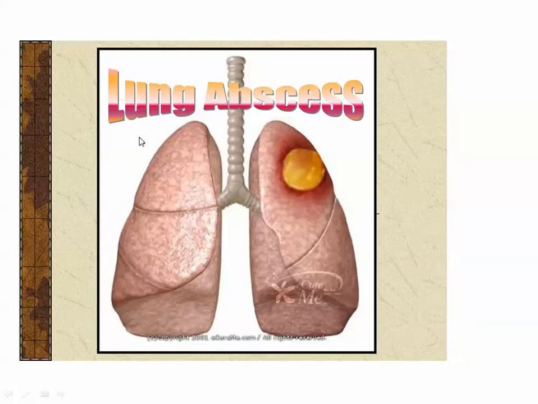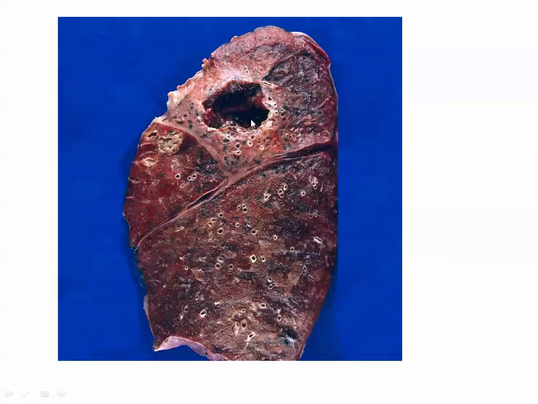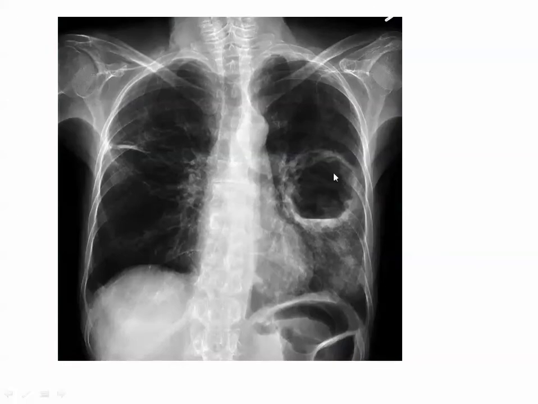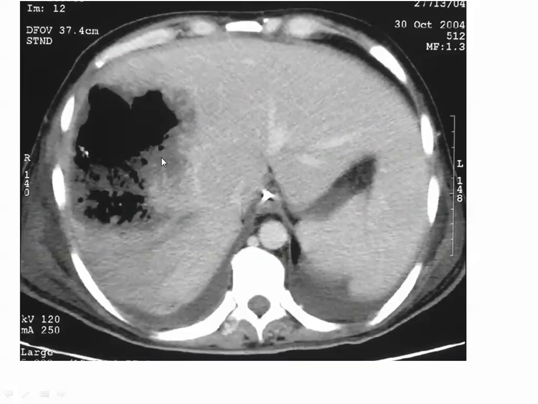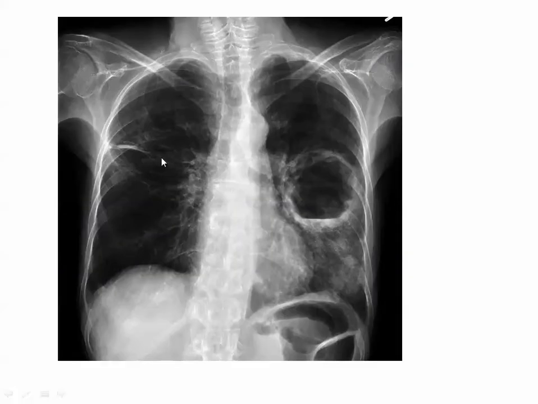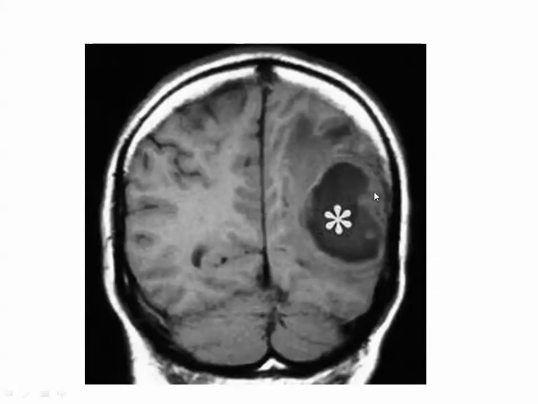Okay, lung abscesses, which we can diagnose by X-ray; this is actually a lung abscess, shown in the X-ray. This is an abscess. Don't forget that the X-ray can show it, as the CT scan does here in the liver. The abscess is shown, and this is a brain abscess. So clear here, I think.